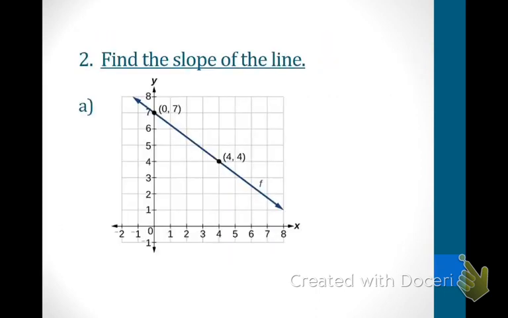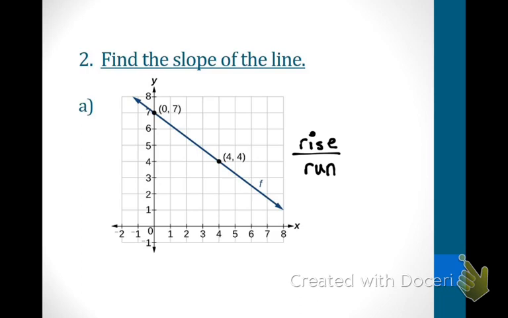For number 2, it's asking us to find the slope of the line. At the beginning of our lesson, you guys saw what the formula is for finding the slope. What is the formula for finding slope? Rise over run. Good job. Rise. Is that going up or down or left and right? Up and down. Think about it. You're rising up. Like a hot air balloon, it rises up. Okay, so we're talking about how far we go up.